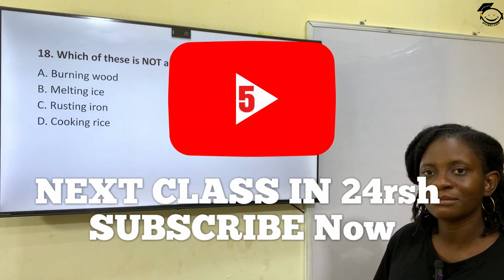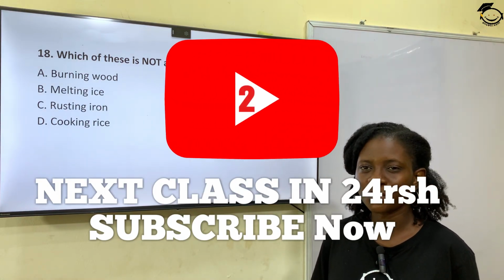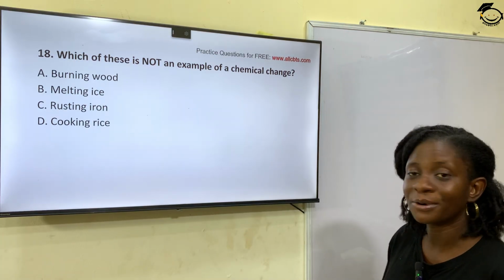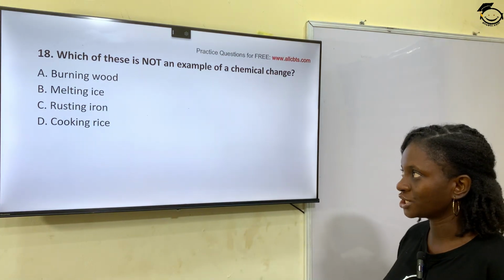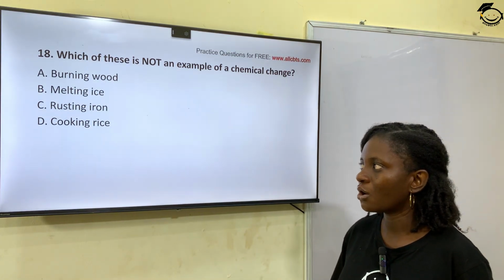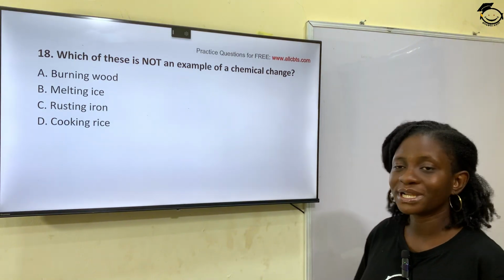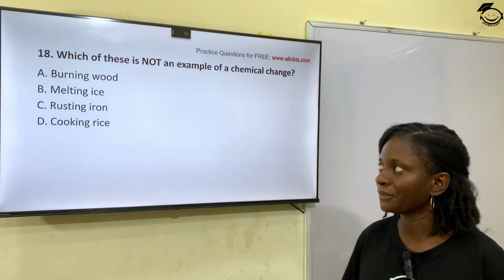Option B, melting ice. Option C, roasting iron. Option D, cooking rice. The correct answer is melting ice. Melting ice is a physical change, while the other options are chemical changes. So the correct answer is melting ice, option B.